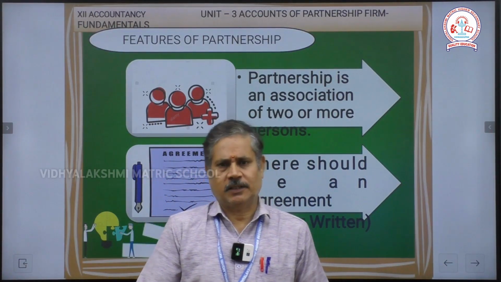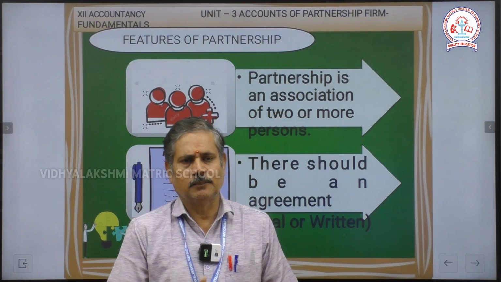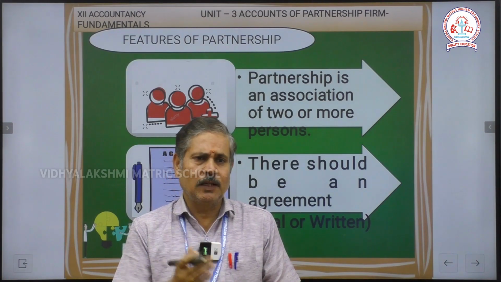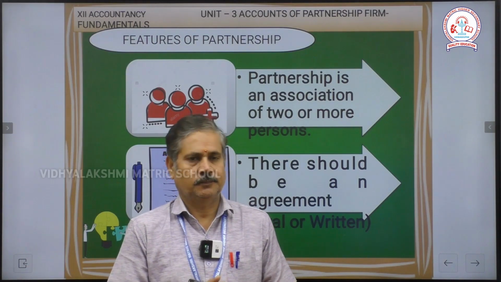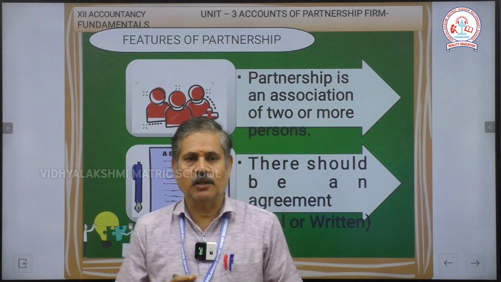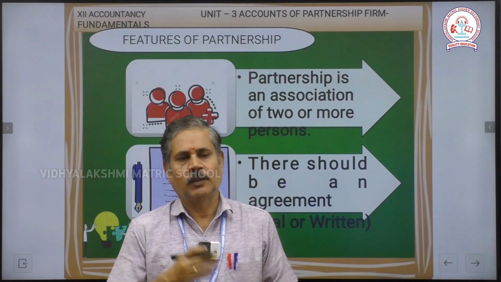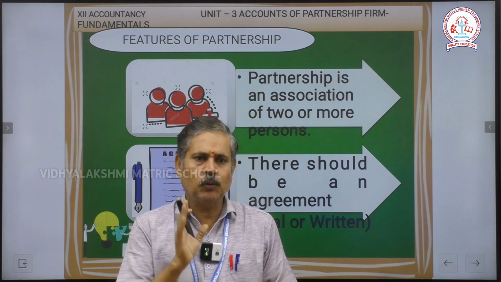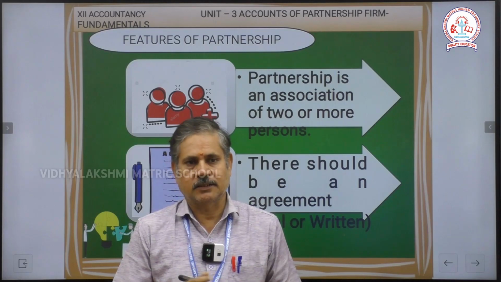Then the features of partnership. When you start a business as a partnership firm, what are the features? Individually they are called partners, collectively they are called a firm. The first feature: partnership is an association of two or more persons, minimum 2, and maximum 10 members from the banking point of view and 20 members for non-banking. So, minimum 2 members join together as an association and start the business. That is the first one.